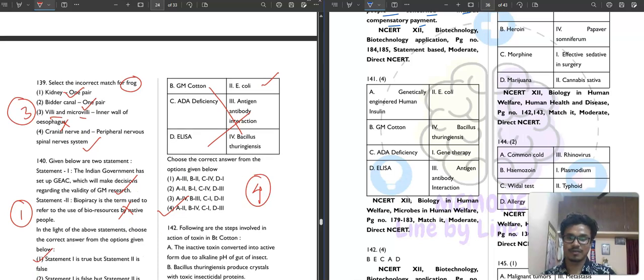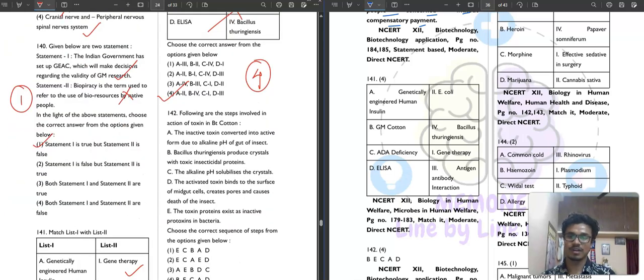Then question number 142. Following are the steps involved in the action of toxin in Bt cotton. So what is the correct sequence? The correct sequence is very easy. First, Bacillus thuringiensis produces crystals with toxic insecticidal protein. Then the toxin protein exists as inactive protoxin in bacteria.